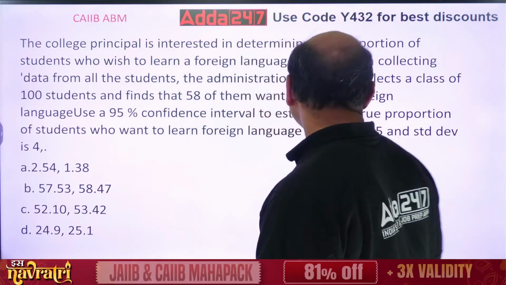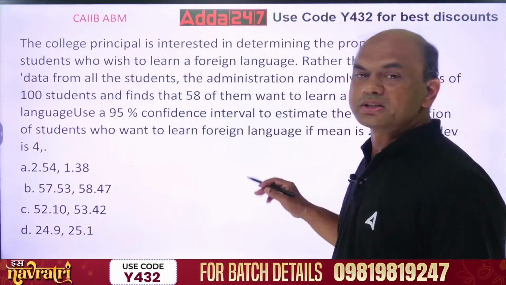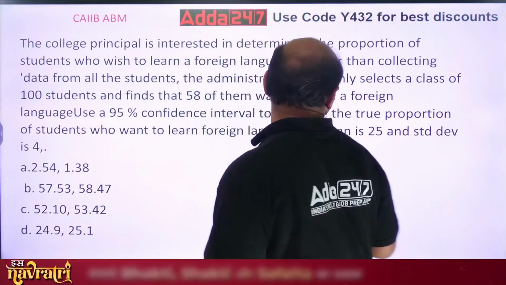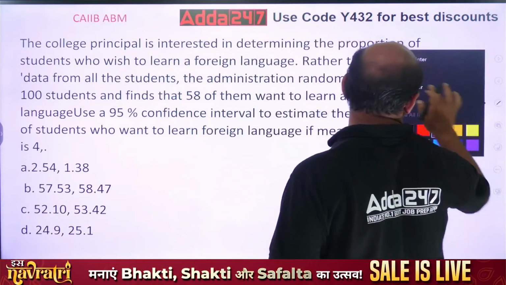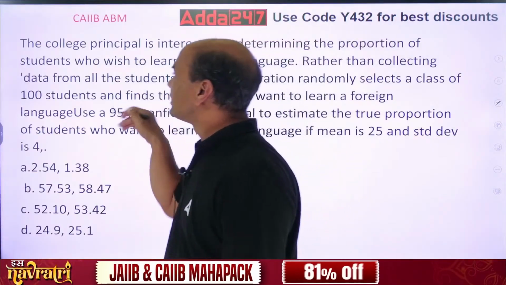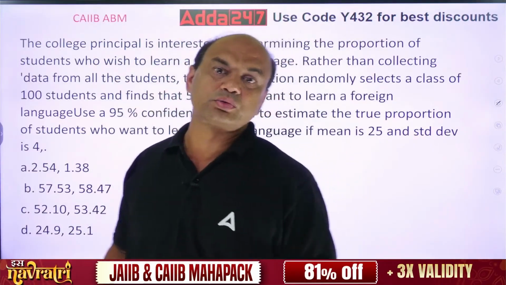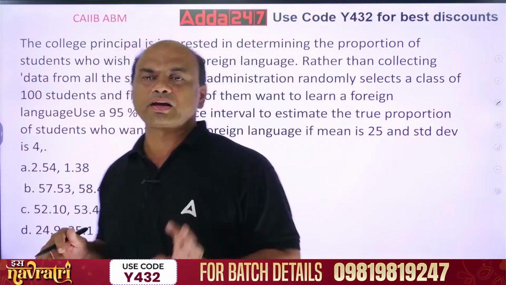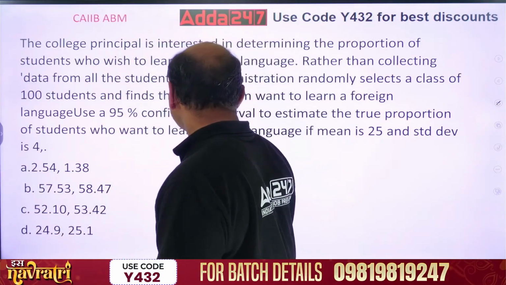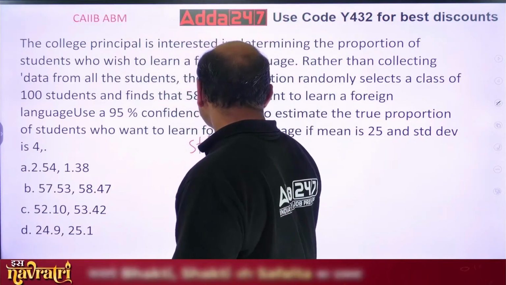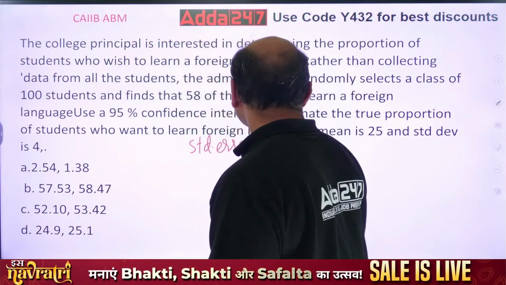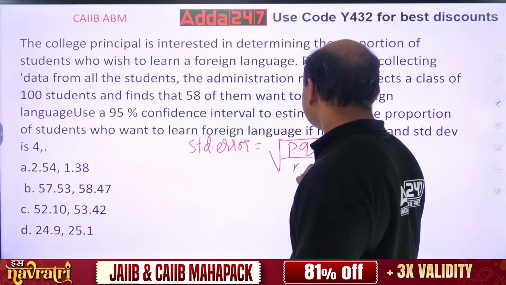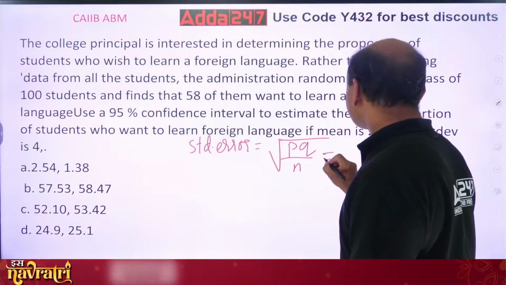See, first you have to find out the standard error. What is the formula for standard error? This is a binomial problem because either the students want to learn or they don't want to learn. For binomial, the standard error formula equals root of PQ upon N. Solve this.